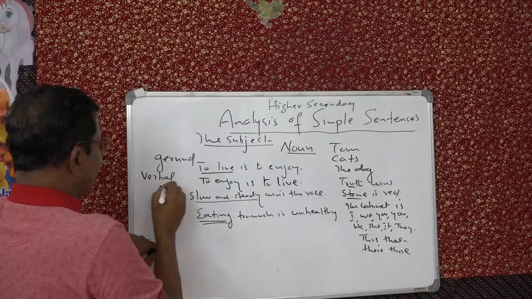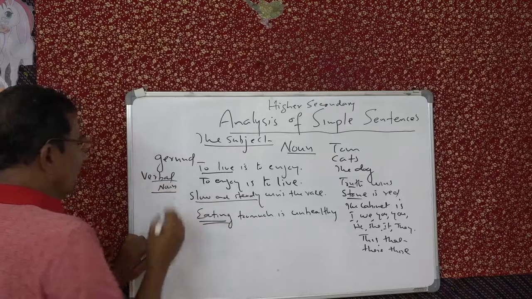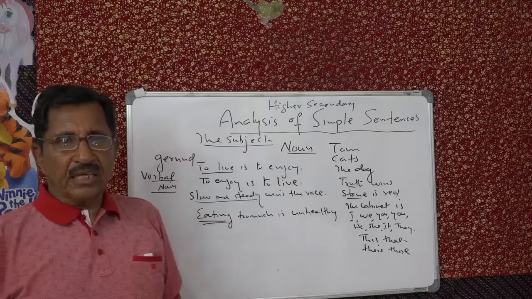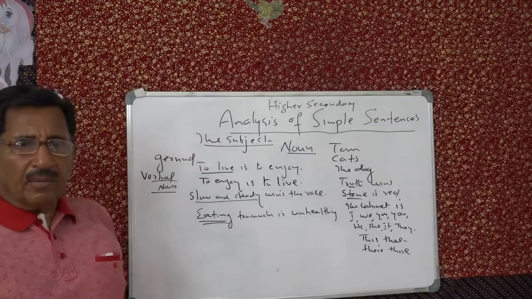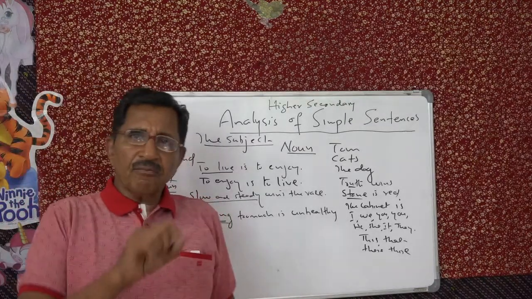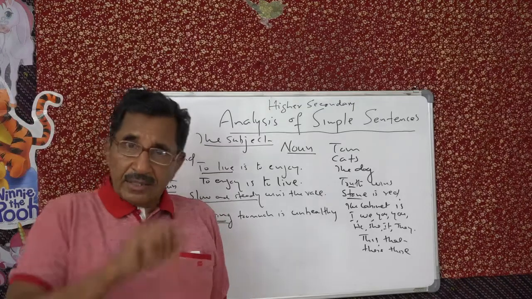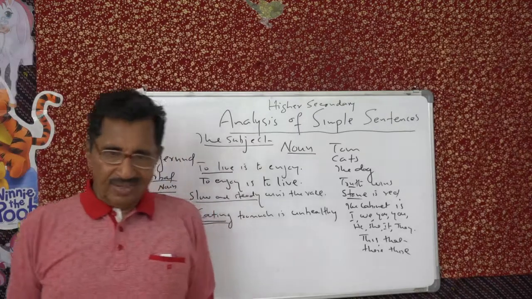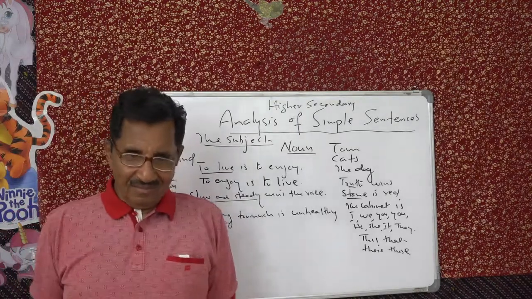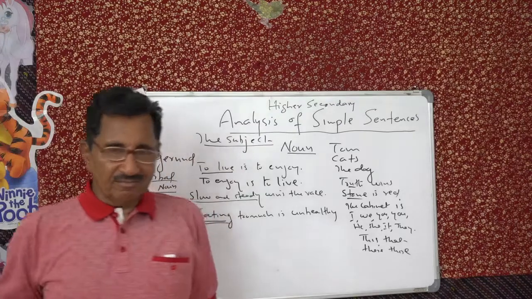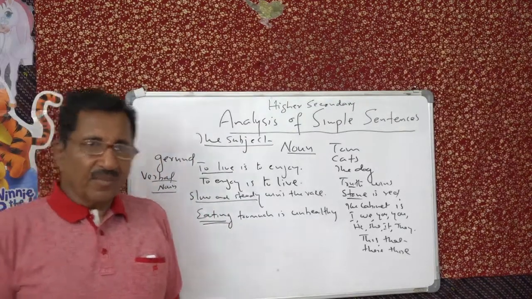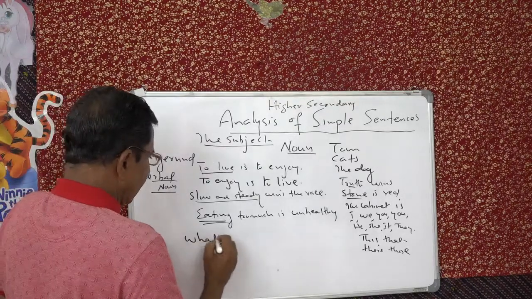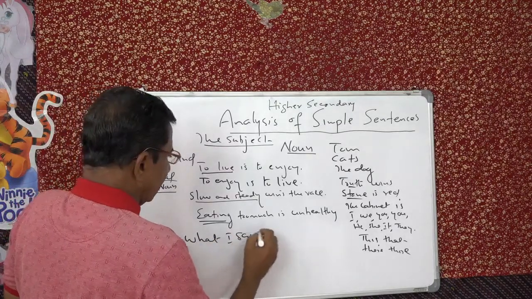Why is it called a verbal noun? Because you are making this noun from a verb, eat. You can have any number. Drinking. Drinking is harmful for health. Drinking is injurious to health. Not drinking water, but drinking alcohol is injurious to health. Smoking is injurious to health. So a gerund can be a subject. Sometimes it can be a clause. What I said is true.